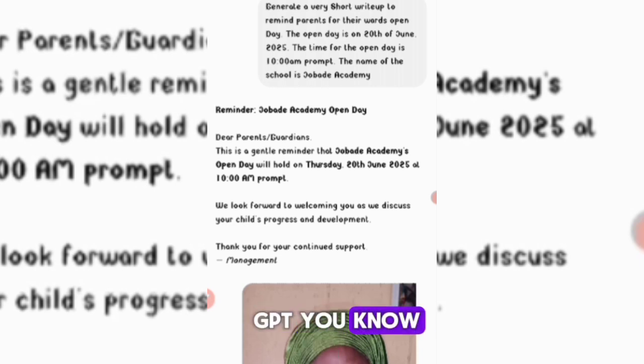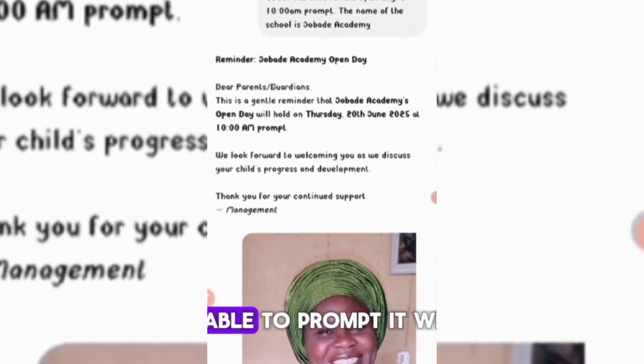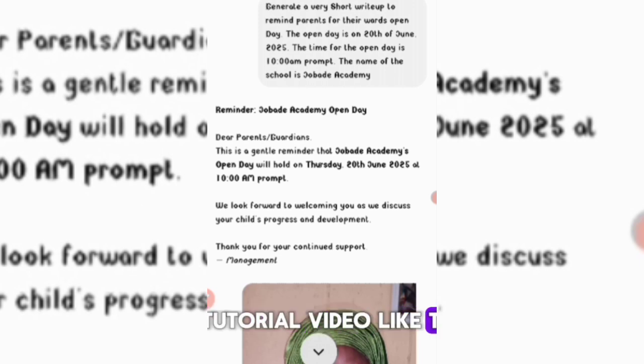So what is ChatGPT? All these things are AI, and that's artificial intelligence. This is a robot that you have to be training, and the training is just the prompting. That is why you will not get results if you don't know how to prompt it. So you must be able to prompt it well. Some people will watch a tutorial video like this, and after trying it, they say, I couldn't get results, or it's not working for me. It's simply because you have not prompted the AI well. The prompt will help the AI to relate with what you are saying and to give you a better result. So the first thing you want to do is give ChatGPT a good prompt that will help you get your voiceover done.